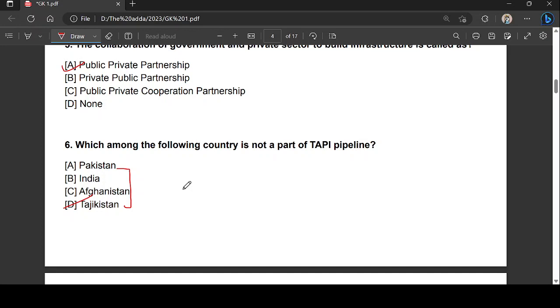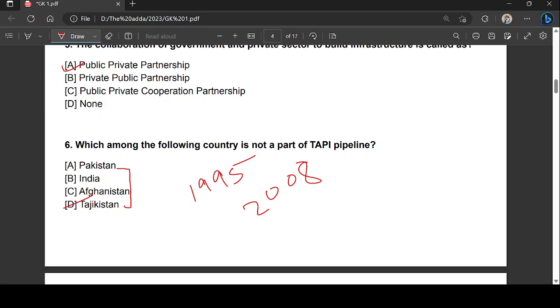So basically, this MOU, the Memorandum of Understanding, was signed in 1995, and the agreement was also signed in 2008. So remember this, 2008, for the establishment of this pipeline, right? This pipeline is also known as Trans-Afghanistan pipeline, right? So it is basically a natural gas pipeline.